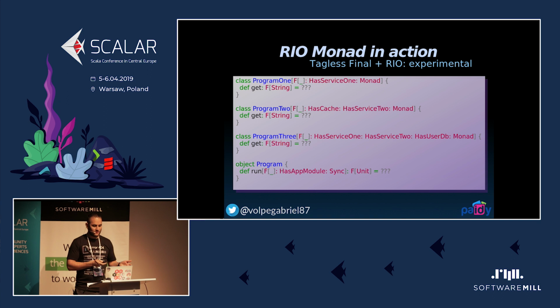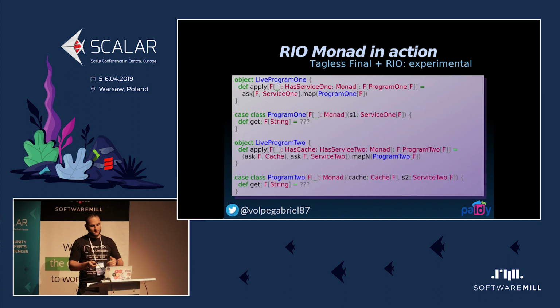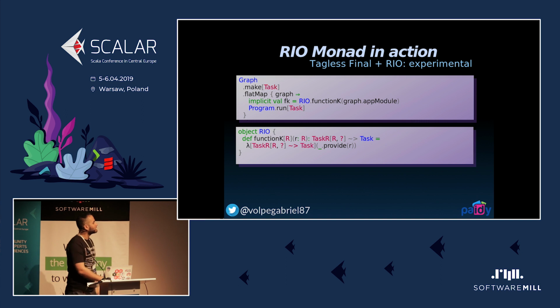So one way to get around this problem is just refactor it in this way. So basically creating an object with an apply that has all these applicative ask instances, and it can actually create the program2 class, which will receive the business algebras as arguments. Right? So this is one thing that has been working well, but this is just totally experimental, so big disclaimer there.